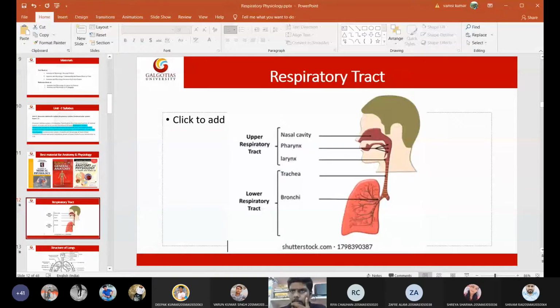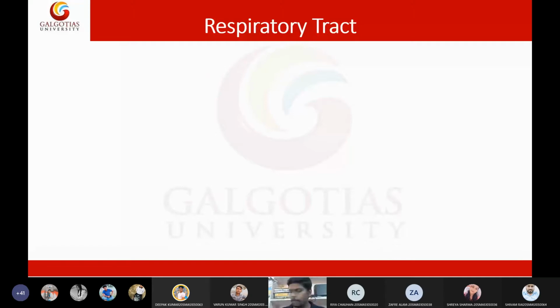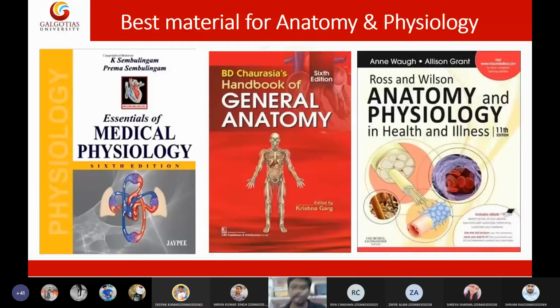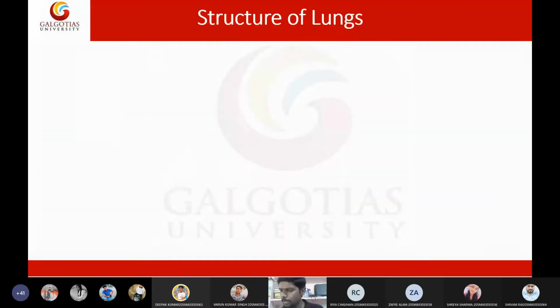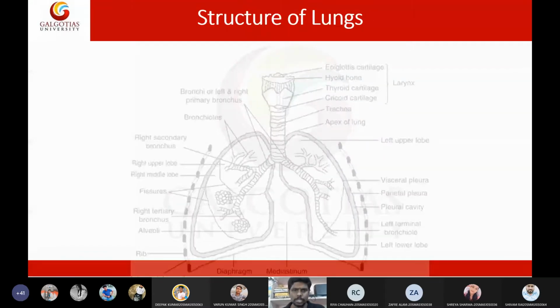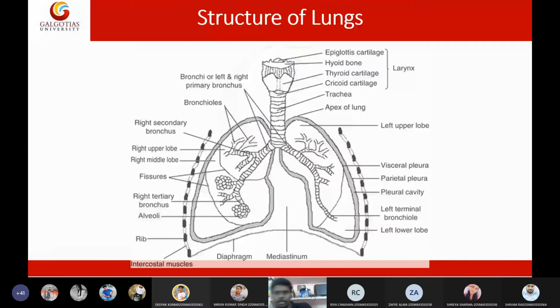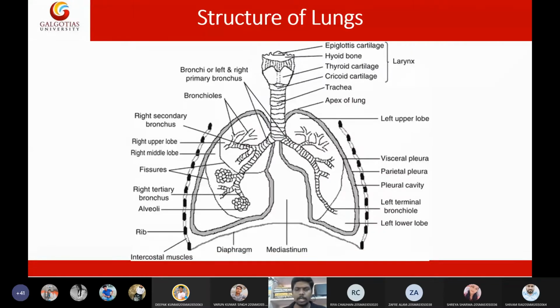Okay. So the next thing I'm going to discuss is the structure of lungs. So this is just an introductory class. Next I will discuss in depth each and every topic. So the second part of this lecture is structure of lungs. This is how the structure of lungs looks like. I will go with a basic explanation.